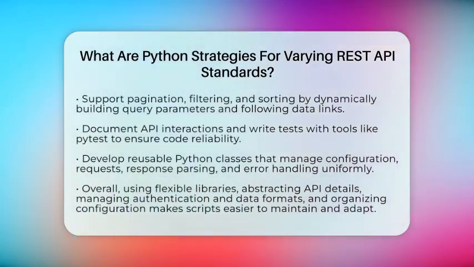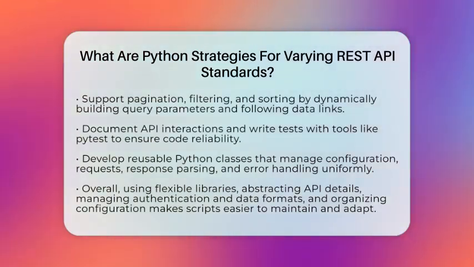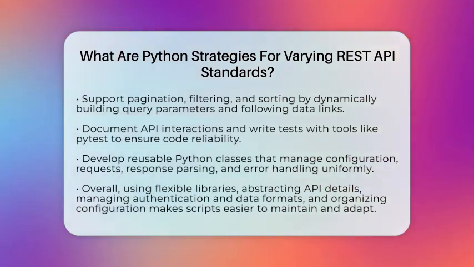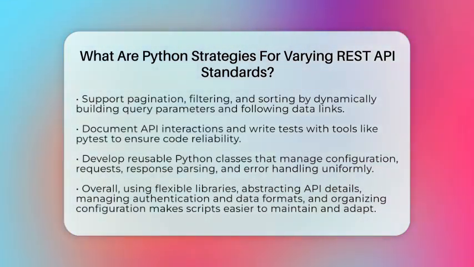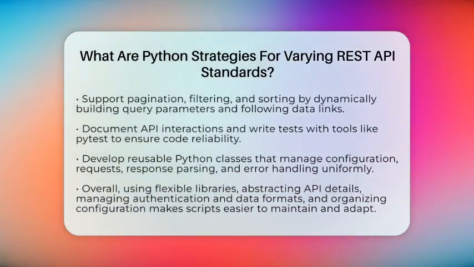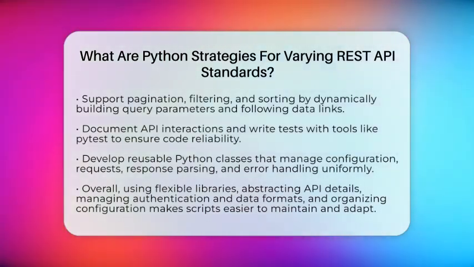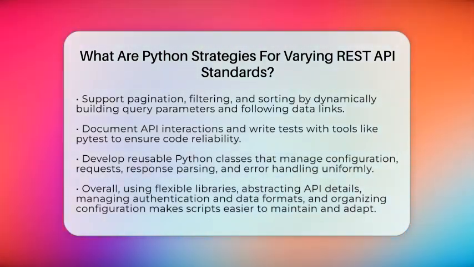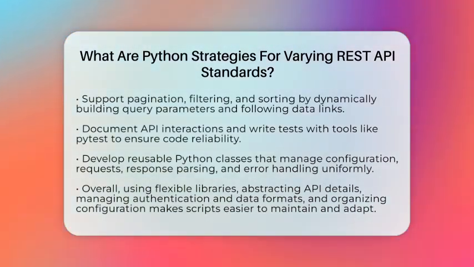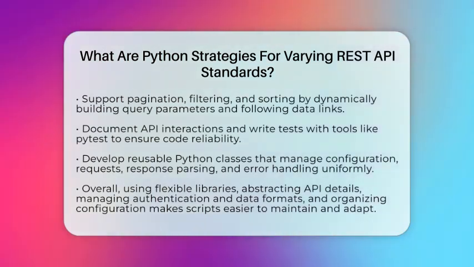In summary, Python strategies for handling different REST API standards include using flexible HTTP libraries, abstracting API-specific details, managing various authentication methods and data formats, implementing error handling, and organizing configurations separately. These practices help you write scripts that are easy to maintain and adapt, making your automation and web interaction projects much smoother.